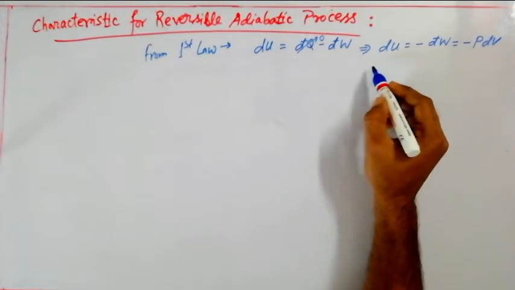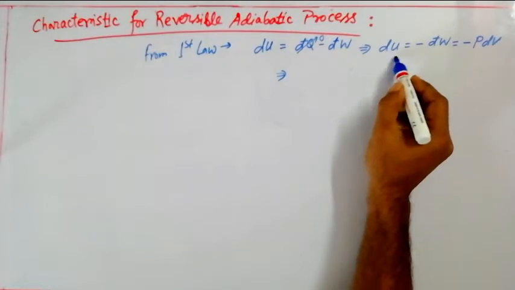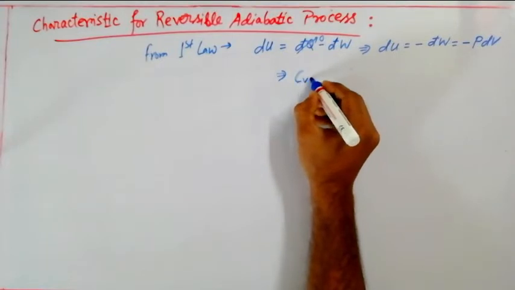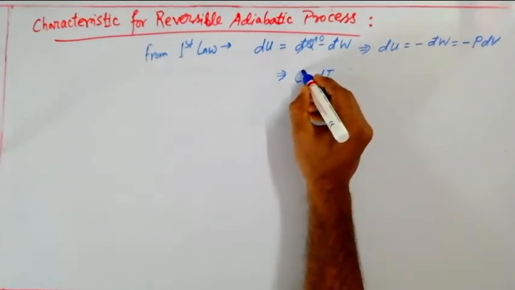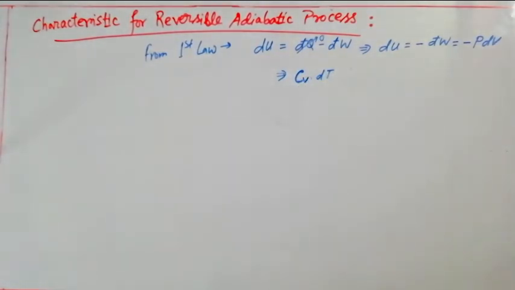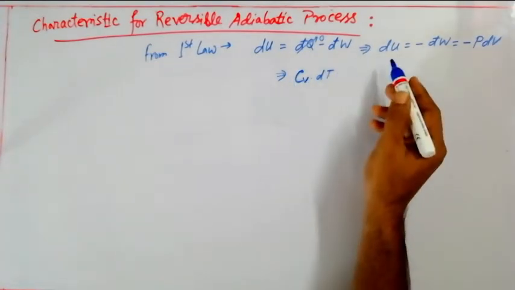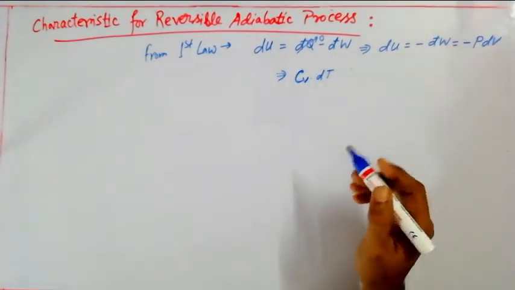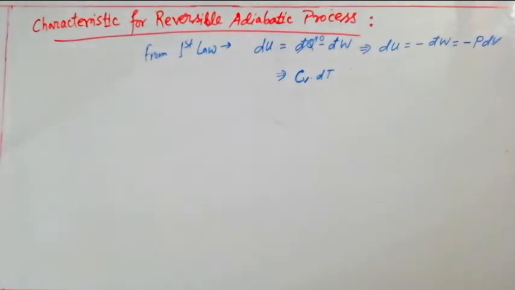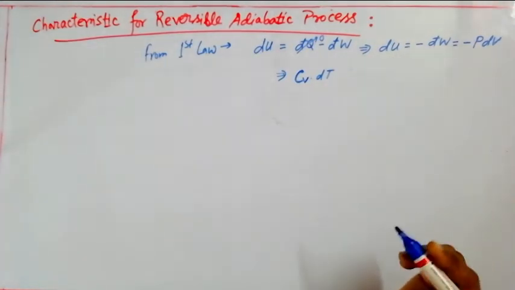And in this particular derivation we have seen earlier that the change in internal energy can also be written as Cv dT. That means the change in internal energy can also be expressed by Cv dT. I have excluded the m term here because I am taking the total change in internal energy. I am not considering the specific internal energy change here. So if we exclude the mass, that means that is the change in total internal energy.